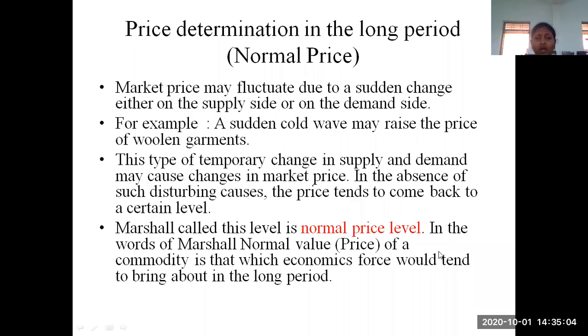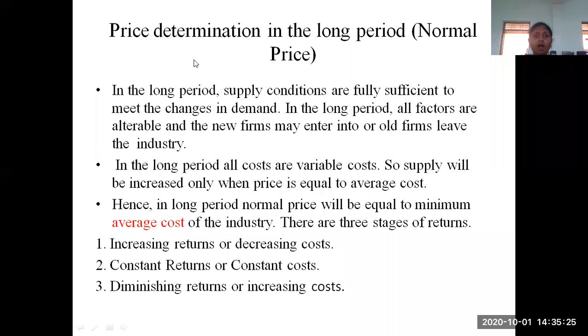So what does he say? In the words of Marshall, the normal value of a commodity is that which the economic forces would tend to bring about in the long period. That means the price value would tend to exist over a long period of time. That is called the normal price value. So here, how do we determine prices in the long period? How do we cope with demand changes or supply changes in this normal price or long period? Here we can explain this.